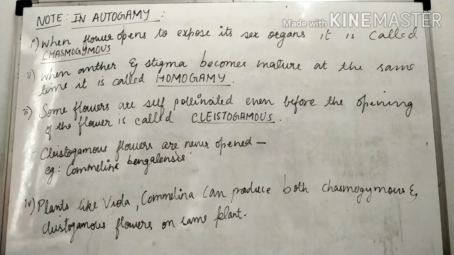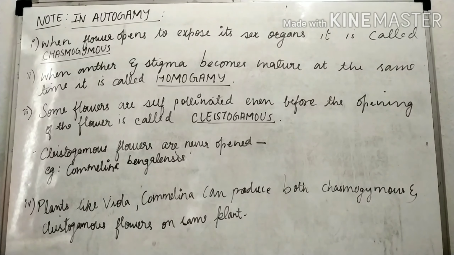The best example of cleistogamous flowers is Commelina bengalensis.